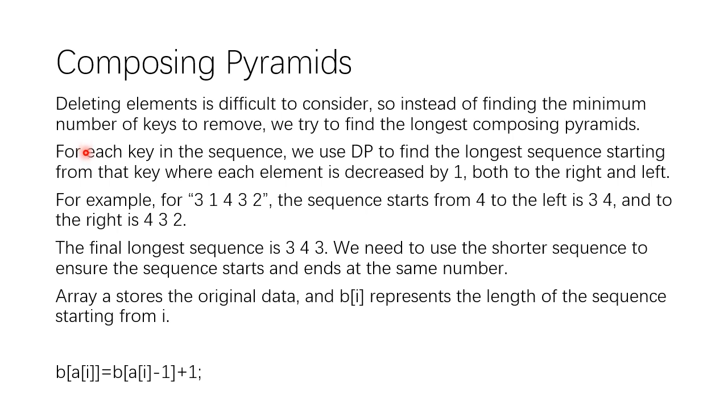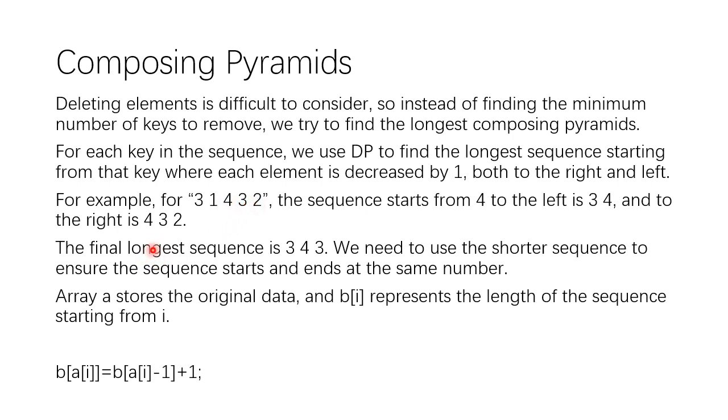For each key in the sequence, we use the DP idea to find the longest sequence that starts from that key, where each element is decreased by 1, both to the right and to the left. For example, in this sequence, the sequence starts from 4, and to the left is 3, 4, and to the right is 4, 3, 2.